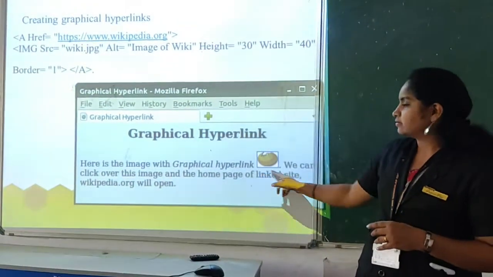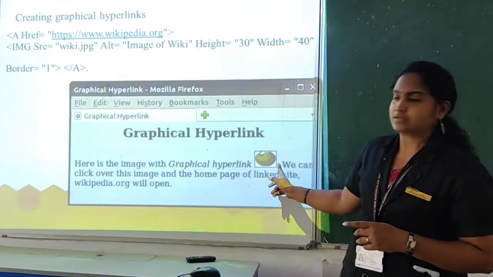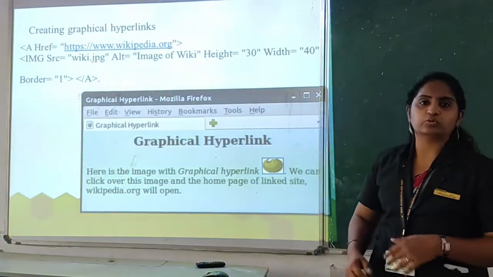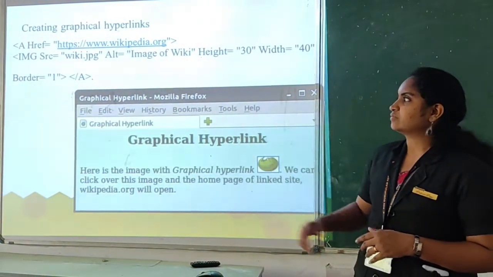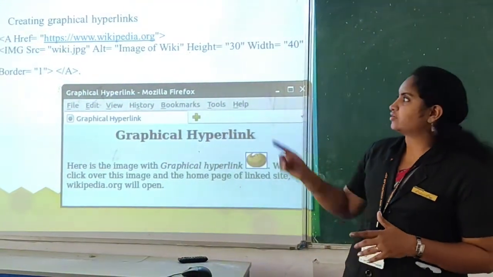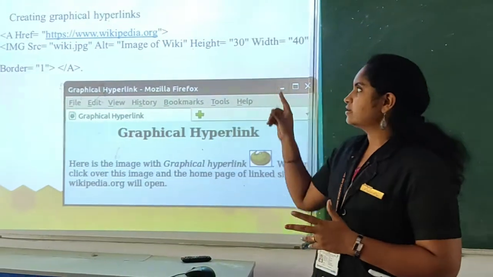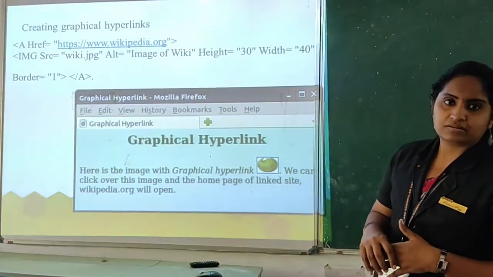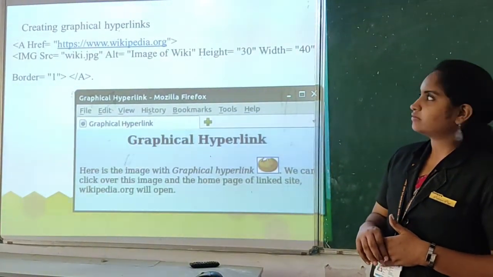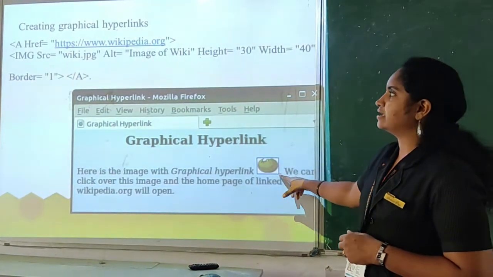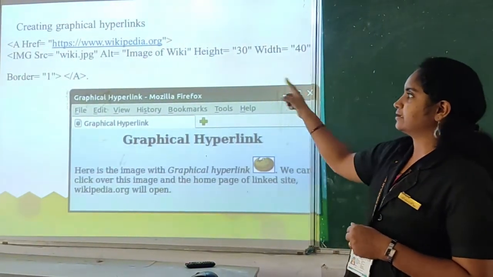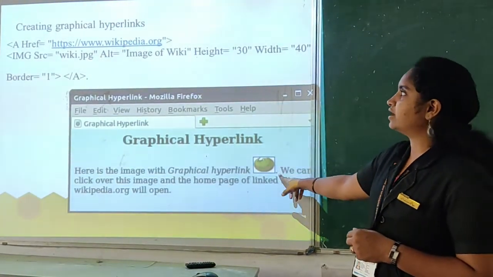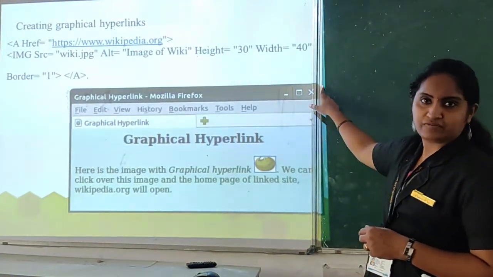Okay, after linking any path, it will be displayed in a blue color. Okay, its border will be displayed in a blue color. Here you can use the href. In that we are giving a particular URL in which we are using that image. So we are including the image, img src. That particular image we have included with a particular height and width.